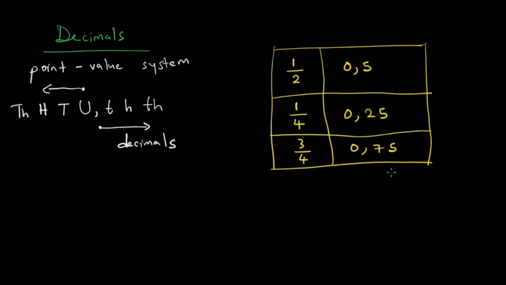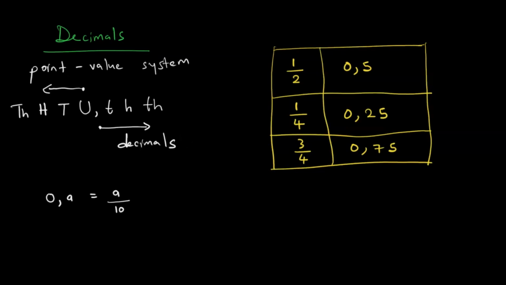But we should also understand how we are going to convert from decimals to fractions and from fractions to decimals. If we want to convert from decimals to fractions, for example, 0.a is equal to a over 10.